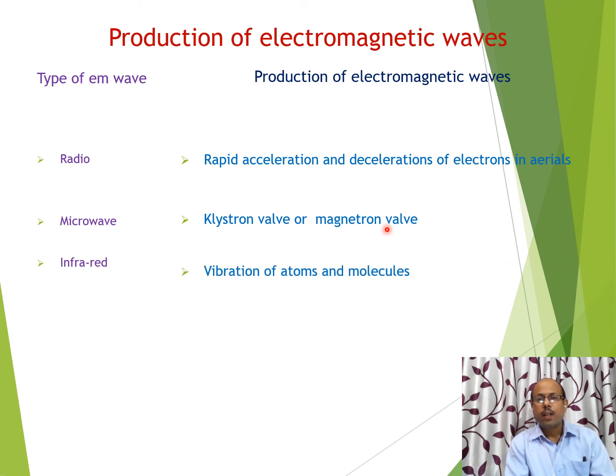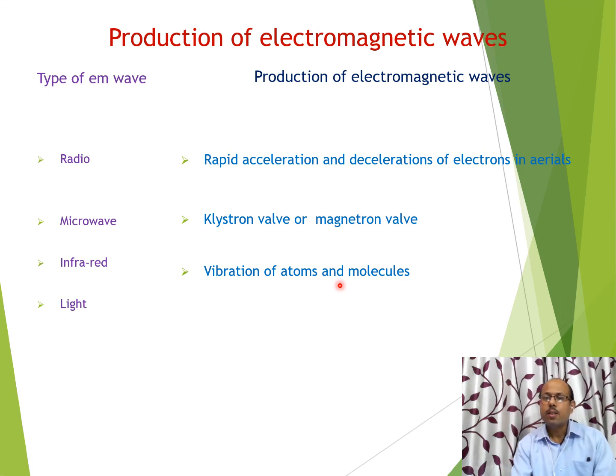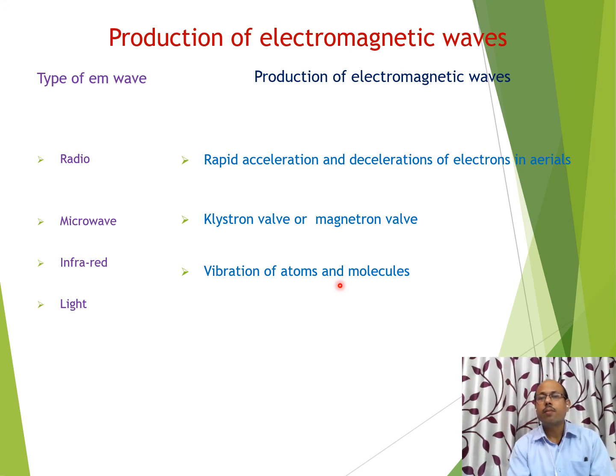Infrared. Infrared rays are mainly produced by vibrations of atoms and molecules. Whenever atoms and molecules vibrate, they will produce infrared radiations. And we know that vibrations of atoms and molecules is due to heat. It means hot bodies emit infrared radiations, or we can say hot bodies are the sources of infrared radiations. Therefore, infrared radiations are also known as heat waves.